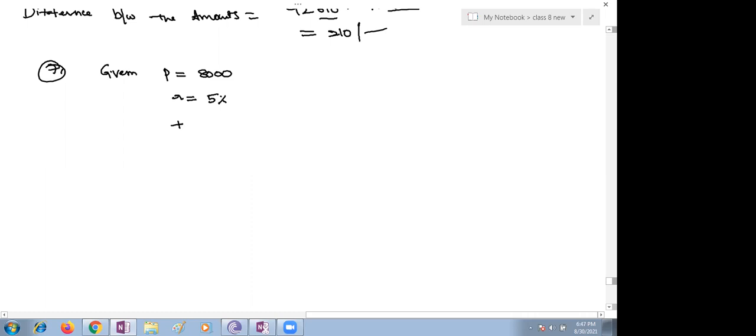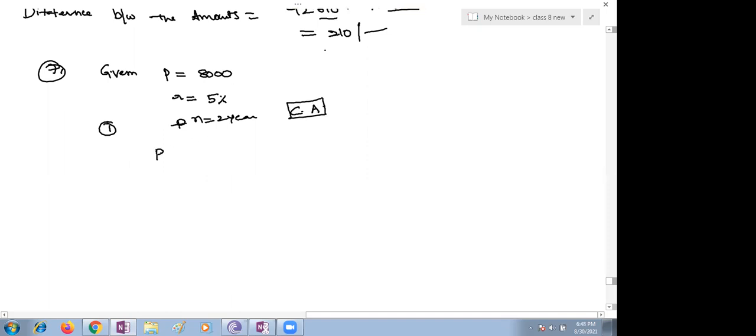Ma'am, in the first case it is 2 years, and in the second case it is 1 year. First case, it is compounded annually, right? N equal to 2 years. Compounded annually, right? Yes, ma'am.